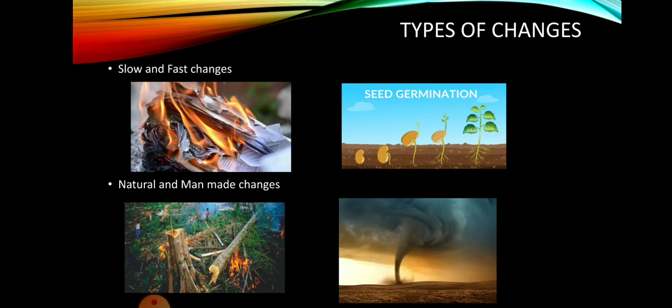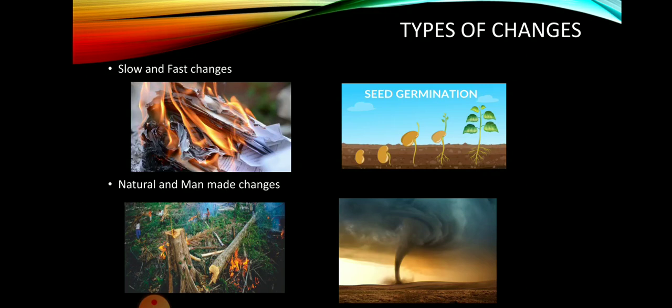Then the next kind of change you can see in the picture is natural and man-made changes. Some changes occur on their own, while others are made to happen. The changes which occur on their own are called natural changes, where we do not have any control over these changes. Some changes like change of day and night, blowing of wind, flooding of rivers, earthquakes, cyclones, volcanic eruptions, growing of trees in forest, all these are natural changes where we do not play any role, or they happen on their own.